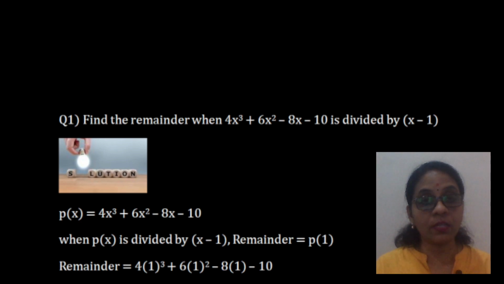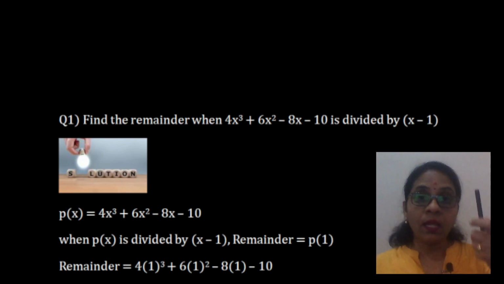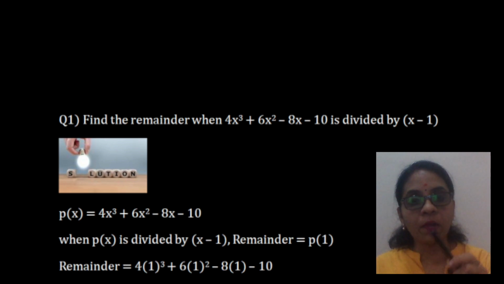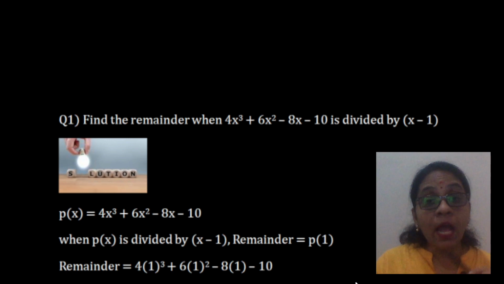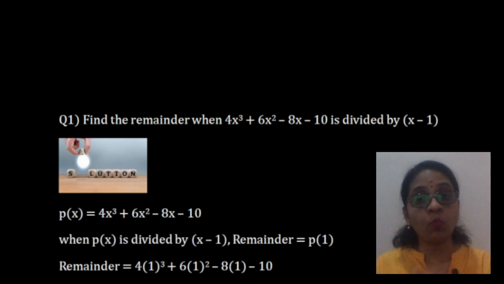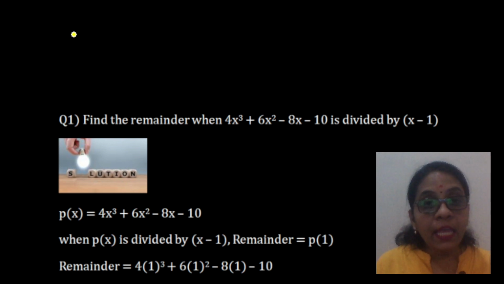So the first question is, find the remainder when 4x cube plus 6x square minus 8x minus 10 is divided by x minus 1. You are asked to find the remainder. Children, we learned what the remainder theorem is. What did I ask you all to write? I asked you all to write one statement which is really important. And what is that statement, children? Let me select the pen first. First of all, naming ceremony. So keep this sequence in mind.